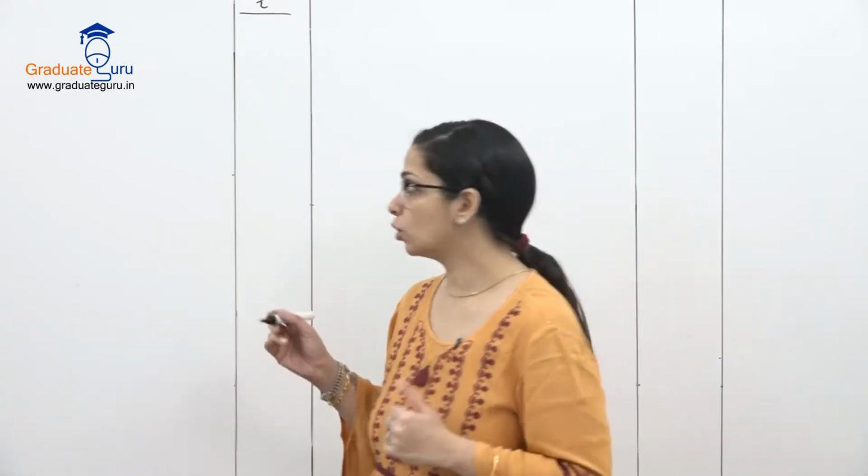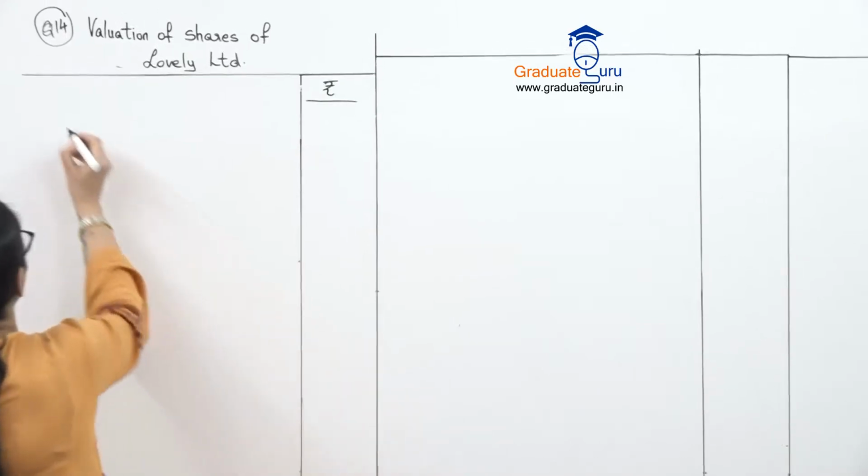A transfer of 15% of profit after tax is required for redevelopment. So whatever our profit after tax comes to, from that 15% has to be transferred to a reserve. The expected dividend rate in similar companies is 7%. So they've already given us the normal rate of dividend. Based on this, we'll start with the sum. First they've asked for yield value, so we'll also take up yield value first.